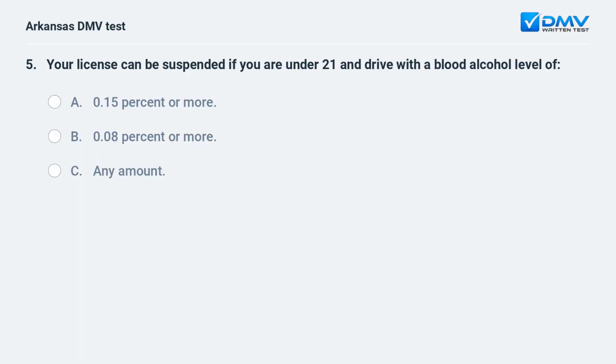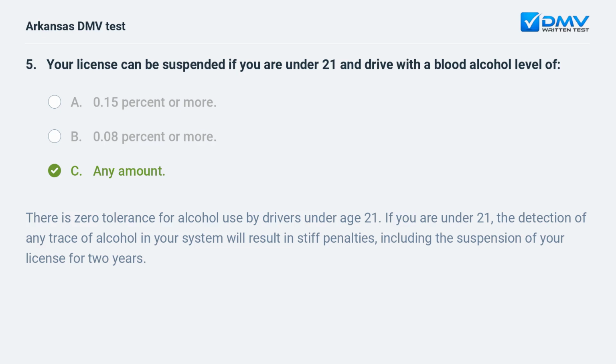Your license can be suspended if you are under 21 and drive with a blood alcohol level of A. 0.15% or more. B. 0.08% or more. C. Any amount. C. Any amount. There is zero tolerance for alcohol use by drivers under age 21. If you are under 21, the detection of any trace of alcohol in your system will result in stiff penalties, including the suspension of your license for 2 years.